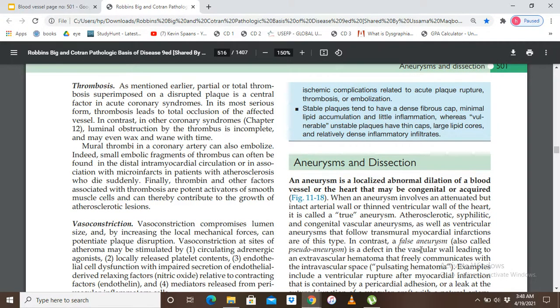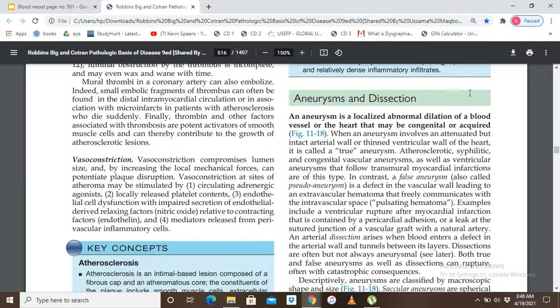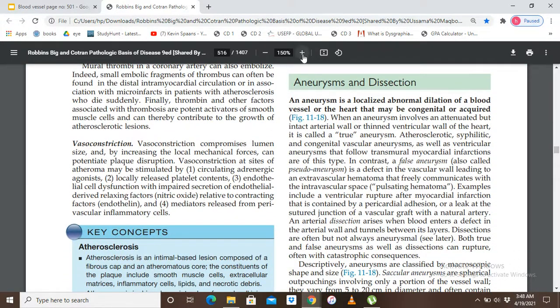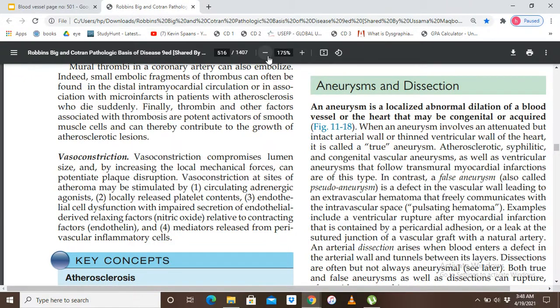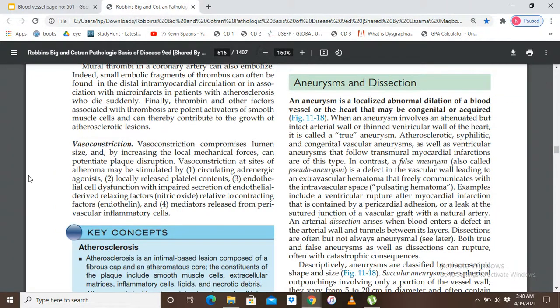In contrast, a false aneurysm, also called a pseudoaneurysm, is a defect in the vascular wall leading to an extravascular hematoma that freely communicates with the intravascular space, a pulsating hematoma. So the point which is important here and very worth remembering is the difference between a true and a false aneurysm.